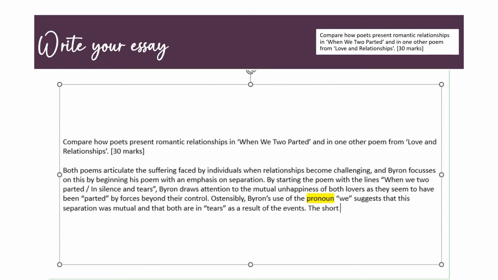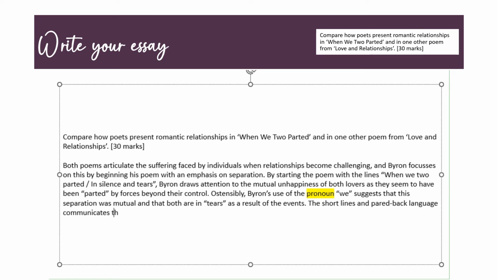Then I'm going to add on to this the short lines and pared back language communicates the speaker's feeling that his life has been diminished. The word pared back language just means that something's kind of been restrained, it's been pulled in. So what we see in these opening two lines is that Byron isn't using the huge command of language that we know he has from his other poems.